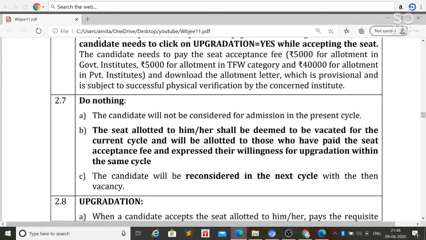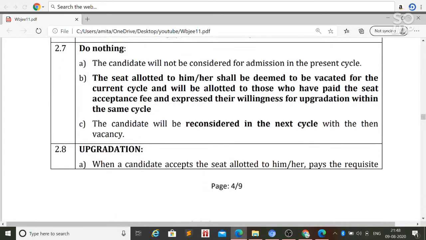That means if you do not do anything after allotment of the first round college, your allotted seat will be given to another candidate, and you will have to wait for the next cycle to get another college.